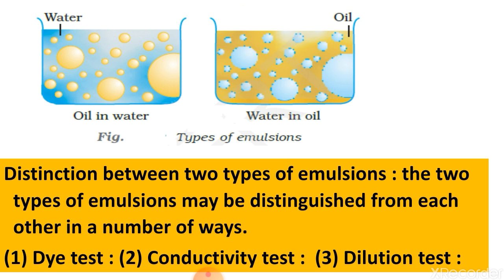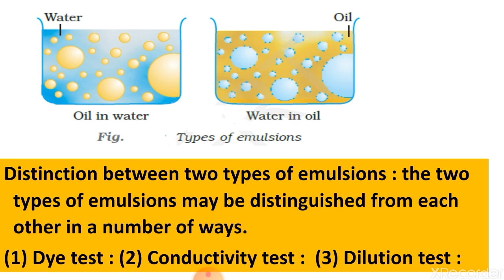If the conductivity of the emulsion increases appreciably with the addition of electrolyte, it is an oil in water type emulsion. If the conductivity is very small, in that condition it is a water in oil type emulsion.